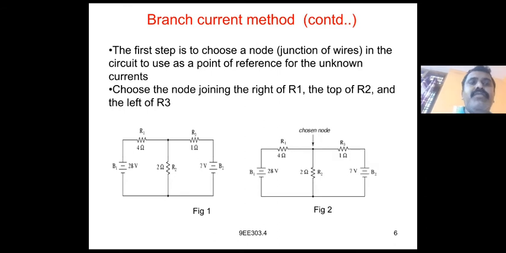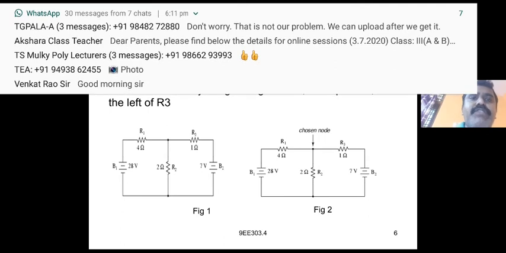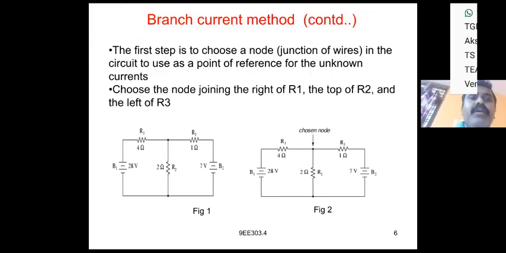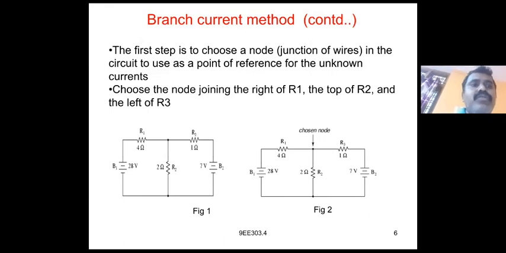So in the given circuit, two loops are given. Loop 1 is where the resistances R1, R2 and one voltage source are connected, and loop 2 is connected with R3, voltage V2 and R2. So here we choose the node, the node that is connected across the resistance R2.